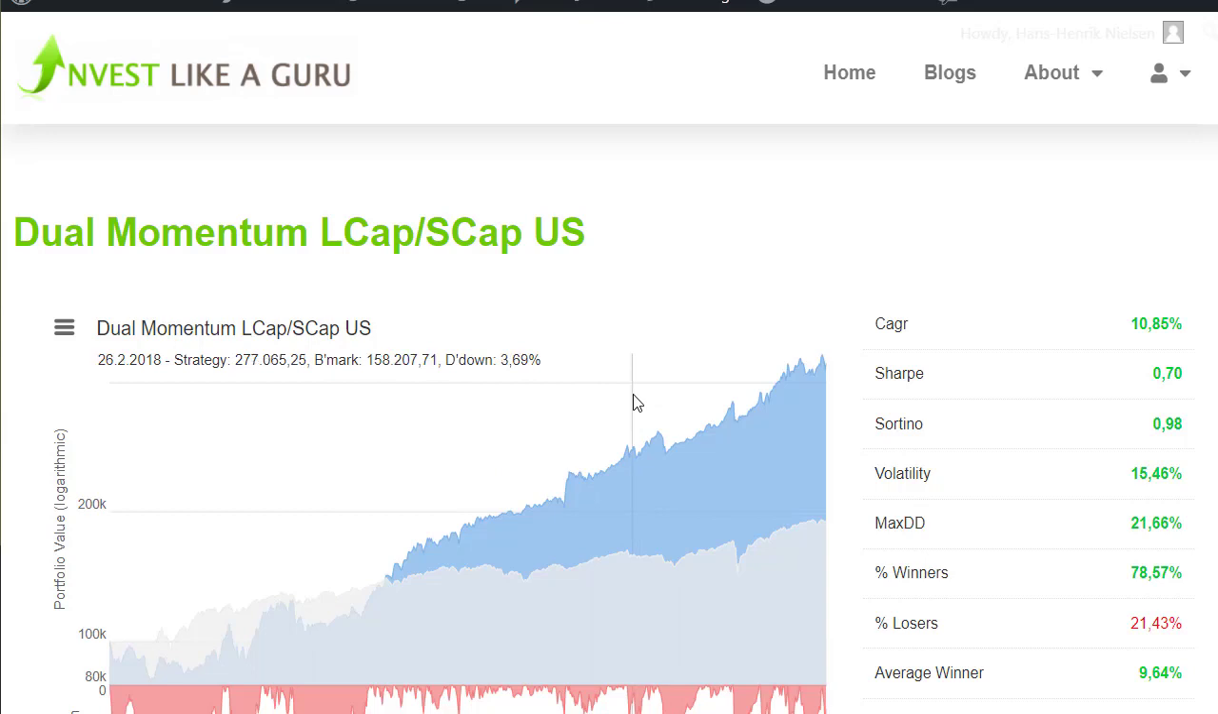However, in the upcoming video, I'm going to show you a variation where we are using our normal strategies and our normal risk on, risk off principles that we use here on Invest Like a Guru, and we can actually improve this significantly. I hope this gave you a good picture of what is dual momentum, how the investments are chosen every month, and how we have improved it.